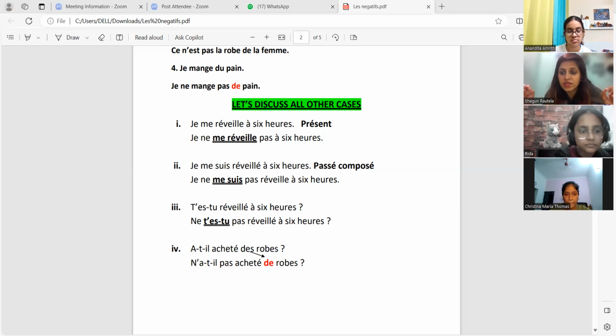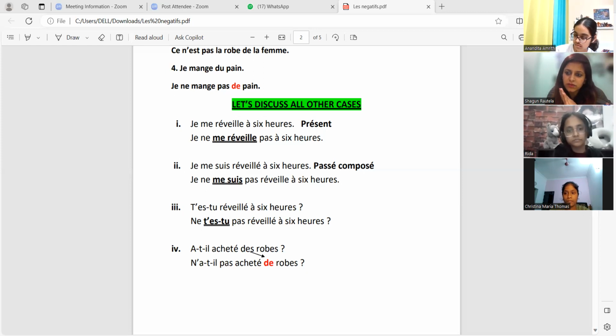These are pronouns. While making the negative, you cannot separate the pronoun and the verb. It becomes one.